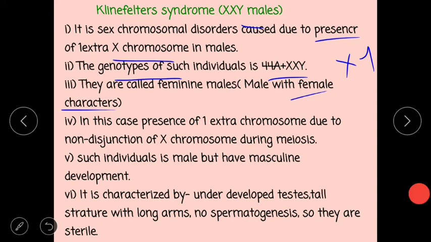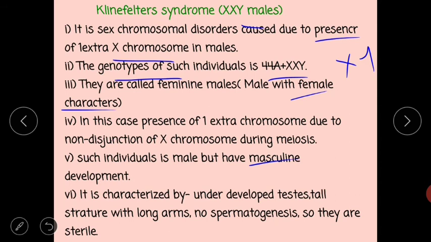In this case, due to the presence of one extra chromosome from non-disjunction of X chromosome during meiosis, this syndrome occurs. Such individuals are male but have feminine development, that is, they have feminine characters.